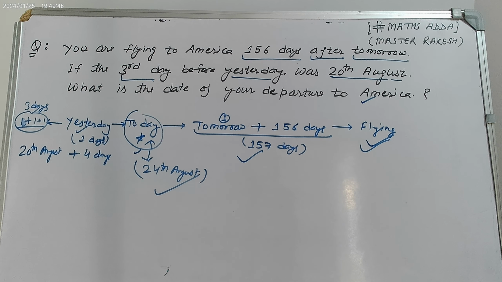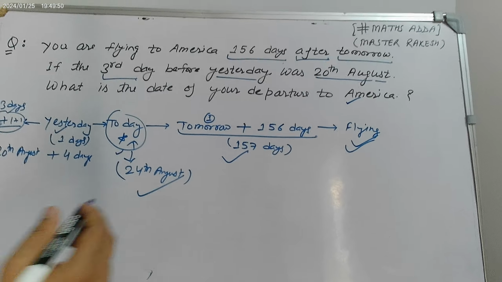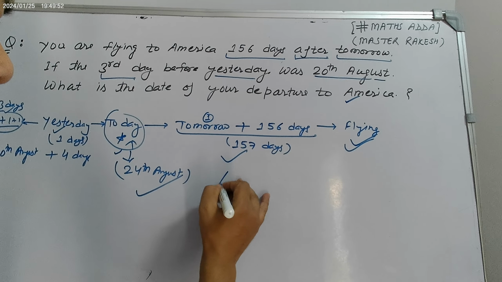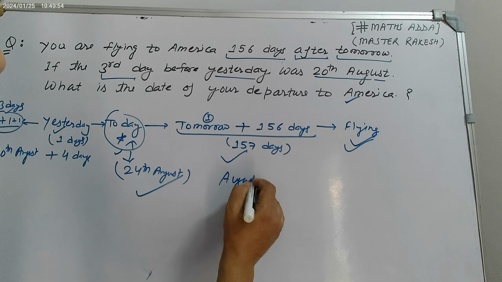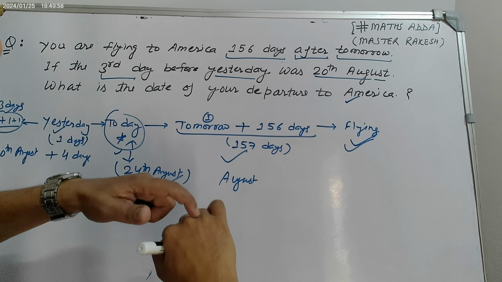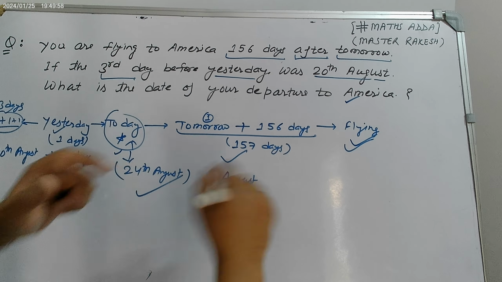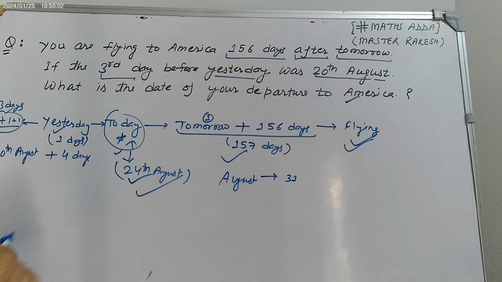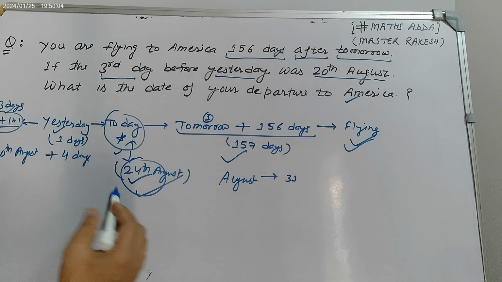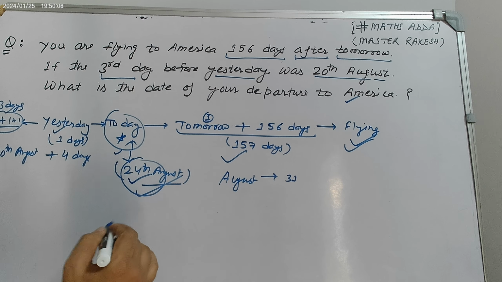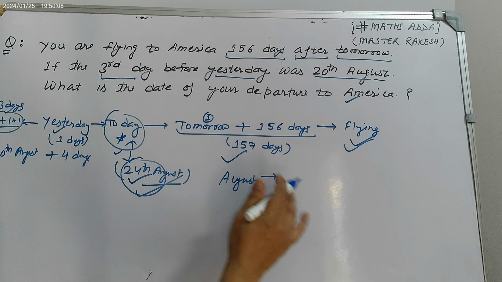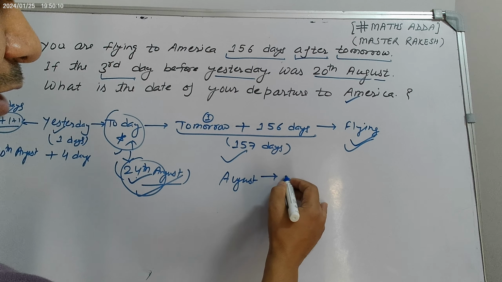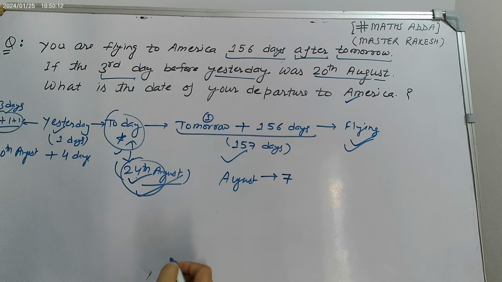So now you have to count the 157 days after today. This is the month of August. Jan, Feb, March, April, May, June, July, August. August has 31 days, and today is 24th, so how many days are left in August to complete this month? The month has 31 days, 24 are already gone, so 7 days in August.